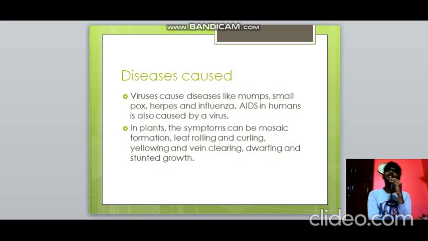So the diseases which are caused by viruses are mumps, smallpox, herpes, influenza, AIDS. It's a very, very dangerous disease which is caused by human immunodeficiency virus. In plants also, mosaic formation, leaf rolling, curling, yellowing and vein clearing, dwarfing, stunted growth, all these are happening due to viral infections.